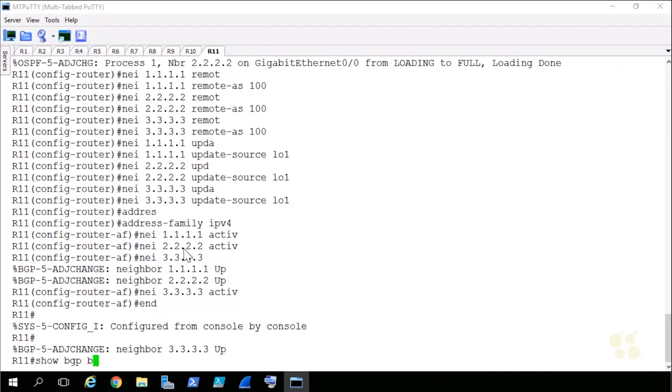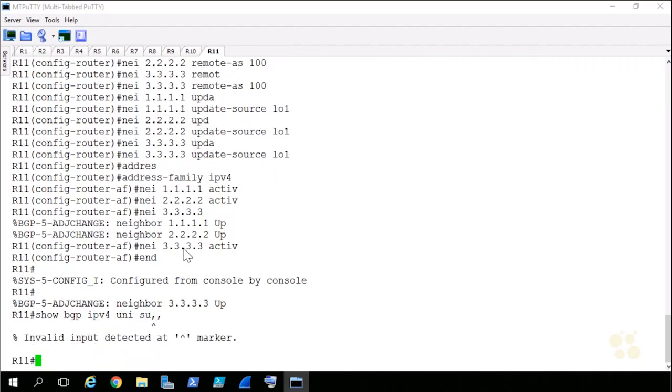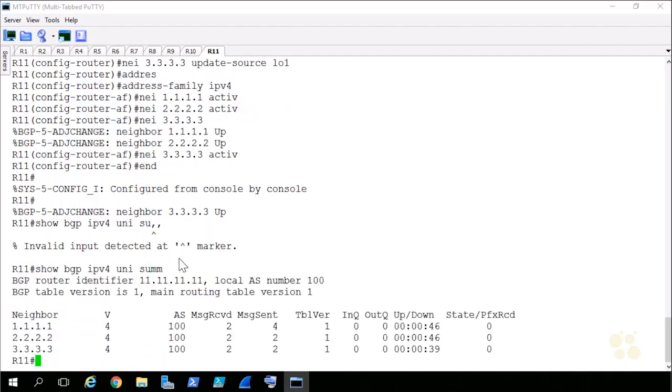Now I can do show BGP IPv4 unicast summary. Got to use an M there. And now I see that I've got my neighbor relationships right up here on R11. They aren't sharing any prefixes at this point. That's fine. We're just showing that multi-hop worked perfectly fine in an iBGP scenario.